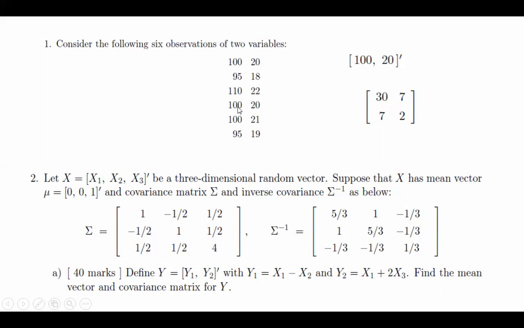So why is it 30 here? How can I have a high variance? I have values between 95 and 110 in this case, whereas in the other case I have values between 18, 19, 20, 21, 22, so 18 and 22. Okay, so that is the case here. Now this is a covariance matrix. Remember this notation, and this is the corresponding inverse covariance matrix. What interpretation will you make?